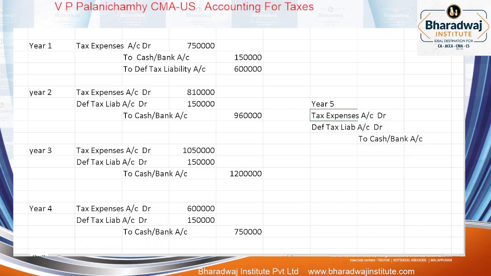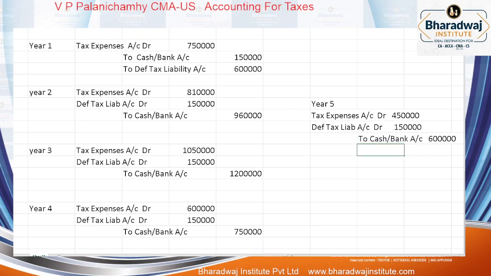Year 5, what is the tax expense? 12 lakh 50. Deferred tax liability account debtor எவ்வளோ இருக்கும்? 1 lakh 50,000. To cash or bank, how much we are paying? 6 lakhs.